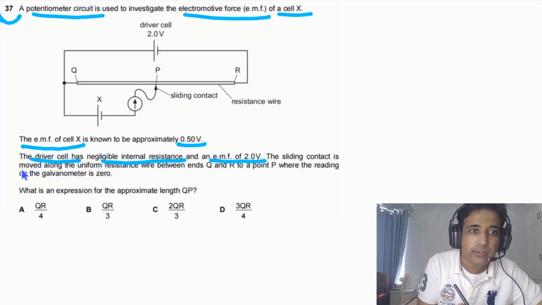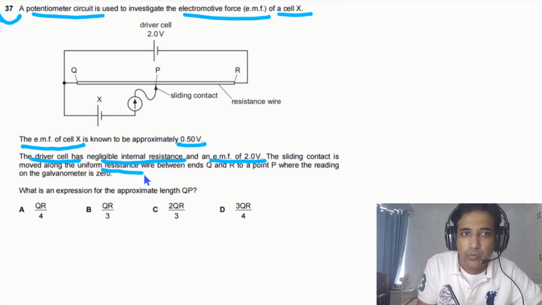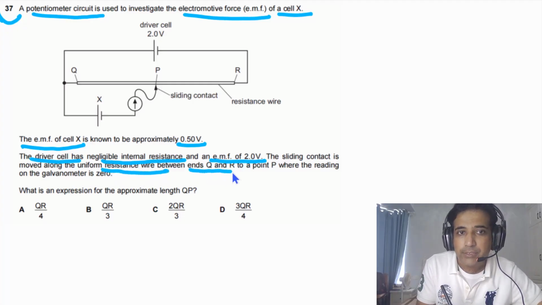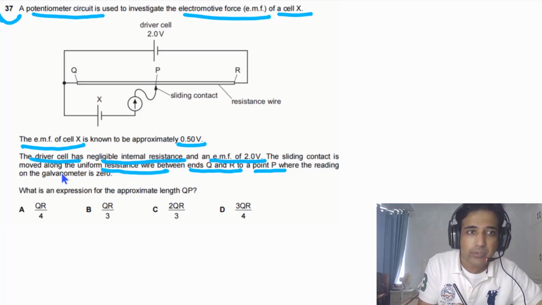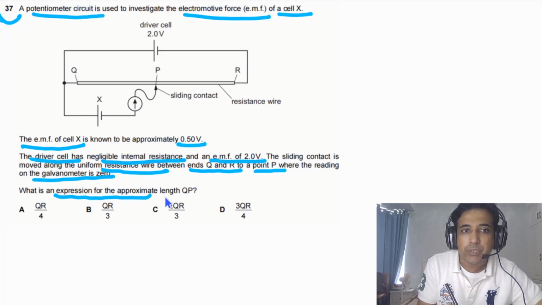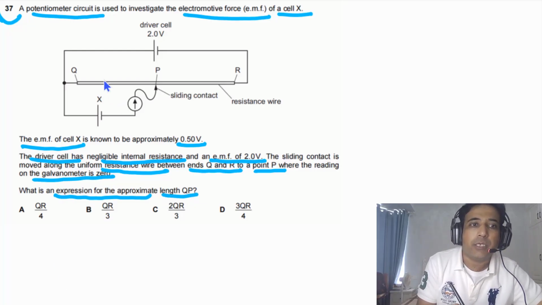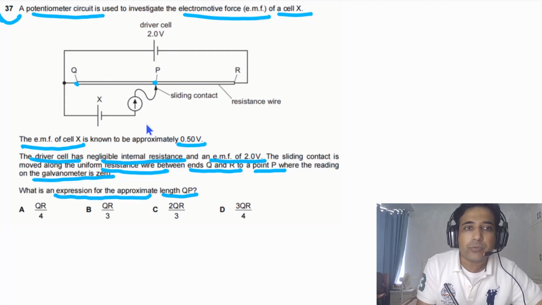The sliding contact is moved along the uniform resistance wire between ends Q and R to a point P where the reading on the galvanometer is 0. What is an expression for the approximate length QP? Means we need to find out this length QP. Now for this question, it is given to us that the reading on the galvanometer is equal to 0 when the sliding contact is at this point.